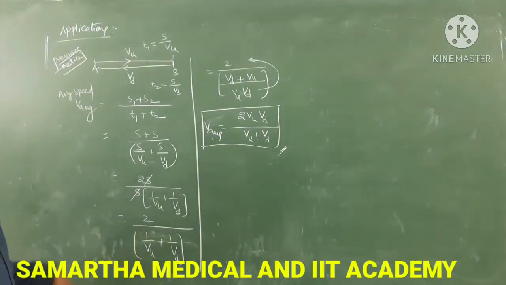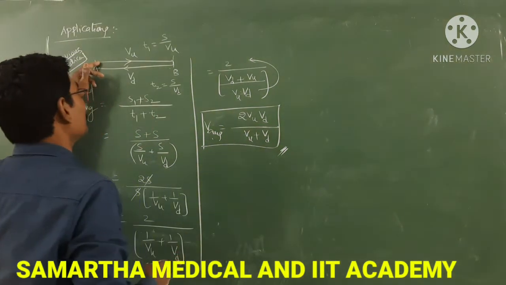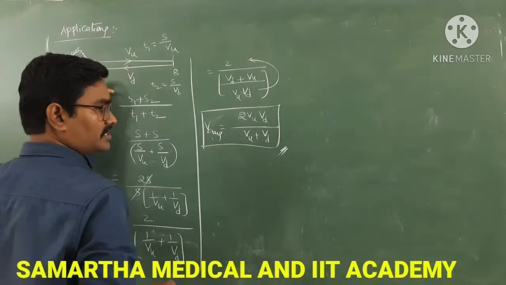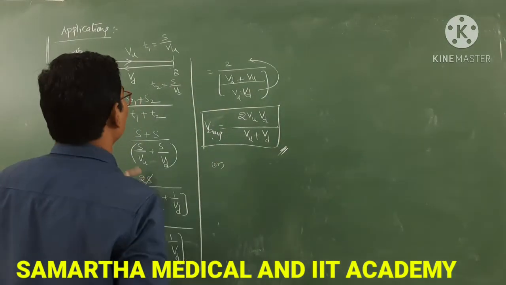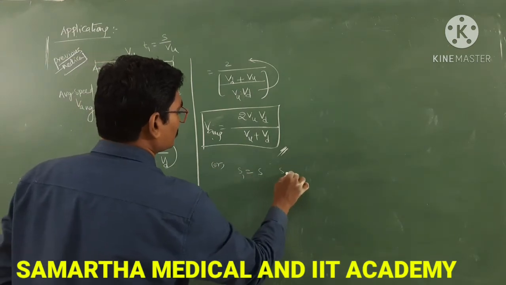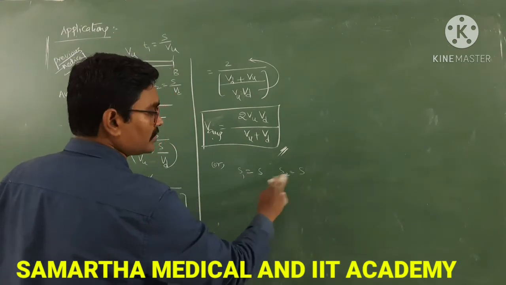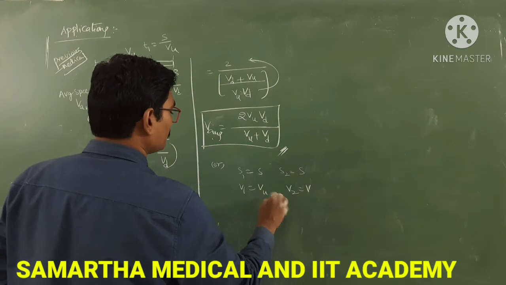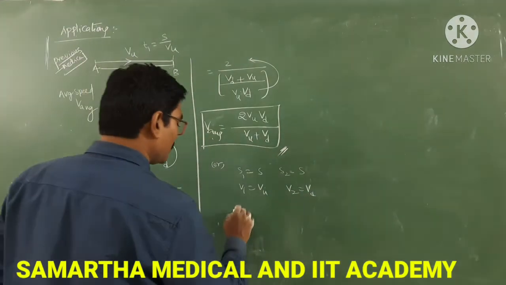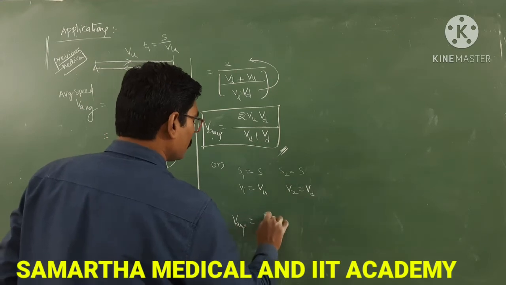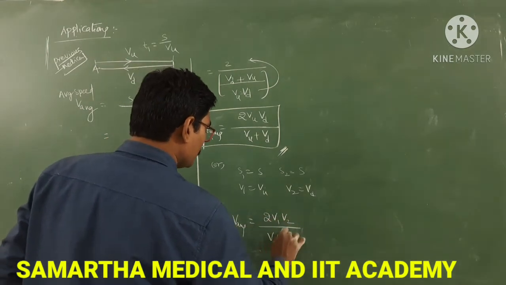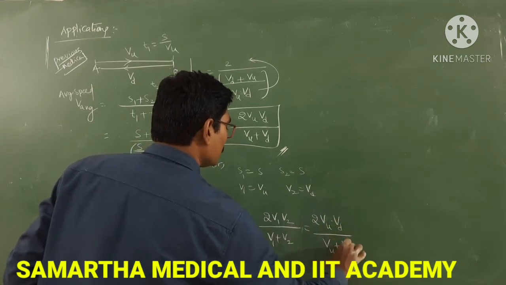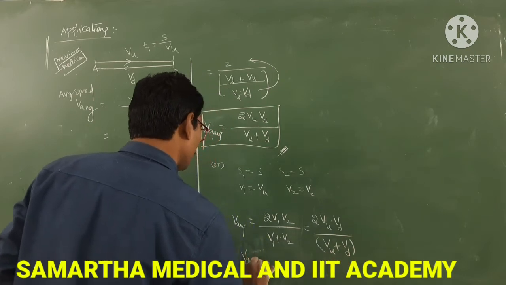According to this method of doing it, but you know that it is half of the distance, again the same distance, so you can take the half-distance case. In that situation, the direct formula: S1 is equal to S and S2 is also S, so the distances are equal, with speeds V1 equal to Vu and V2 equal to Vd. Then the average speed is 2 V1 V2 by V1 plus V2, so 2 Vu Vd by Vu plus Vd.